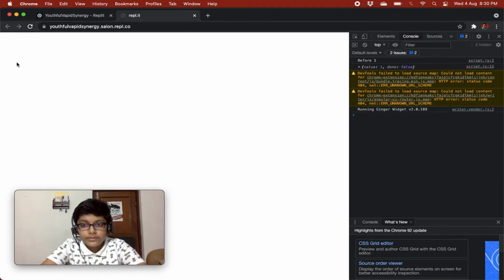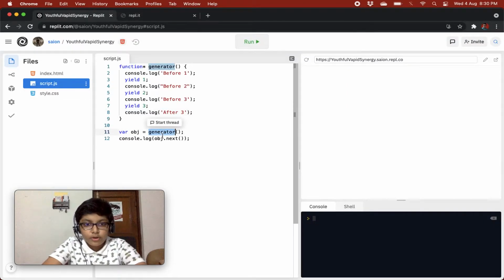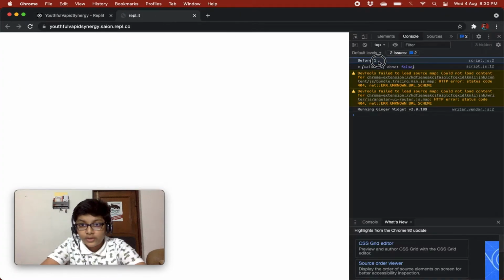So when we were doing object.next, it was invoking this function, and it was doing the task till the first yield. The first yield was here, and it was just logging out before 1. So it must be logging out before 1 over here also. So yes, it is logging out before 1.